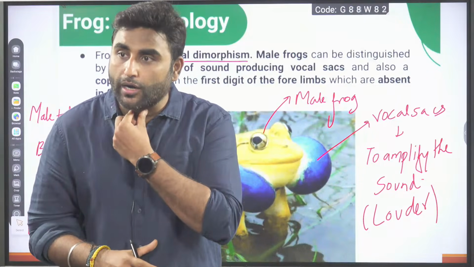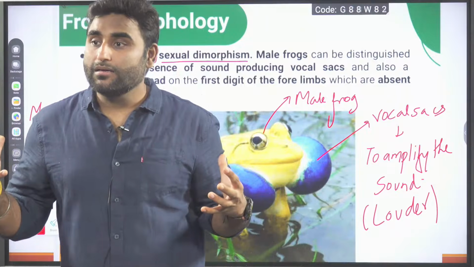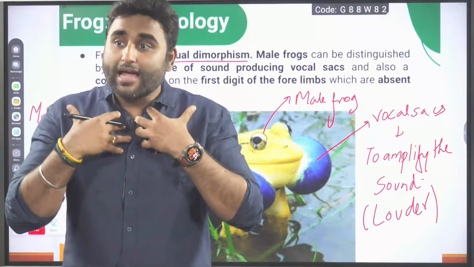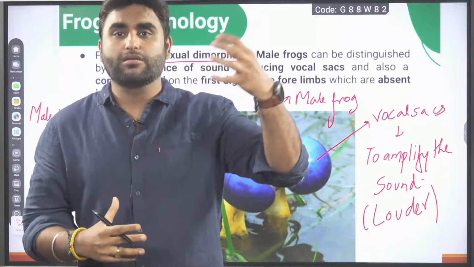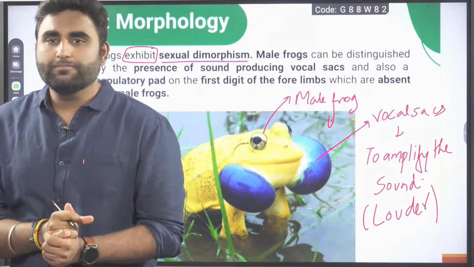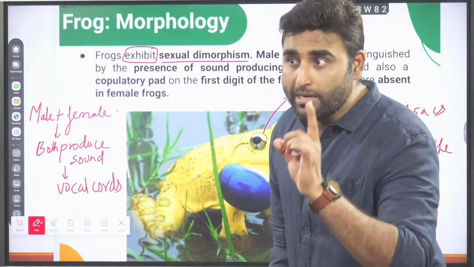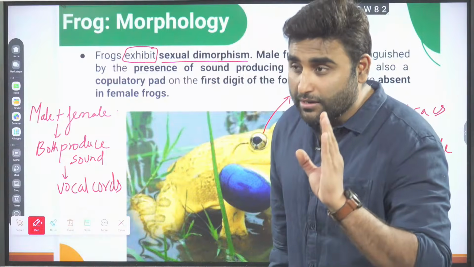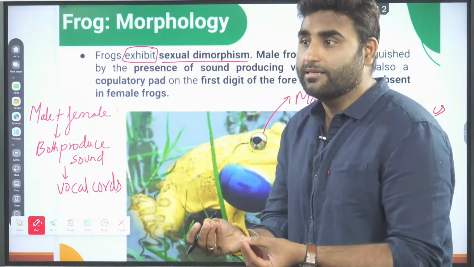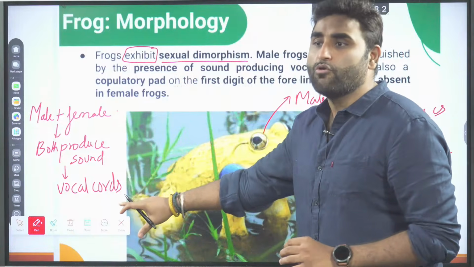So vocal cord is present in both male female. But vocal sac, they fill it with the air and they push it through the vocal cords and the sound will be produced at a larger value, amplification of the sound. Am I clear? So vocal cord present both male and female. So be careful. Sometime examiner tricks you because it is not given in NCERT, but you should understand this. So male, female, both can produce sound via vocal cords.